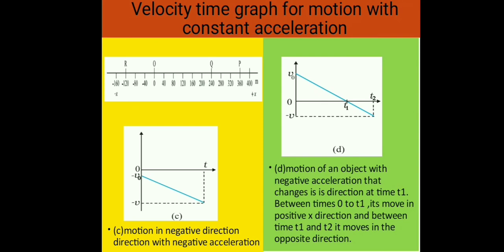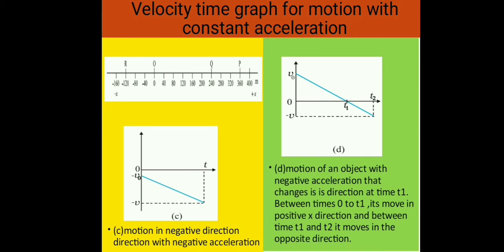Now come to D. An object is moving in the positive direction till time t1 and then turns back with the same negative acceleration. For example, the motion of a car from O to point Q on the yellow side of the figure till time t1 with decreasing speed, then turning back and moving with the same negative acceleration.